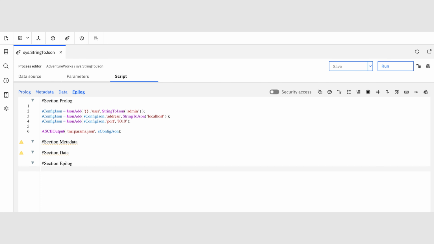In this example, I am building a JSON document that will contain fields user, address, and port. The string values for user and address will be converted to a JSON string so that it is ready to be used by other JSON functions.